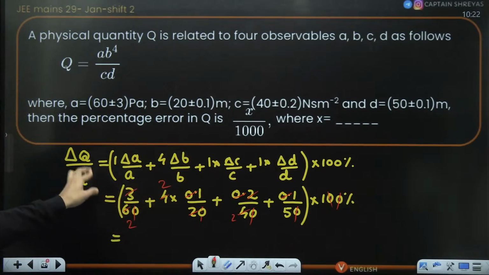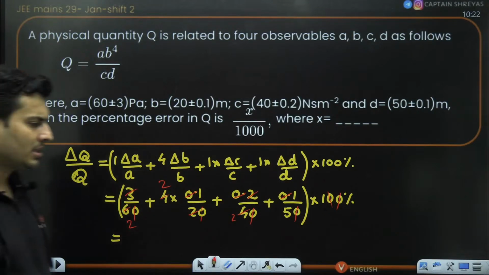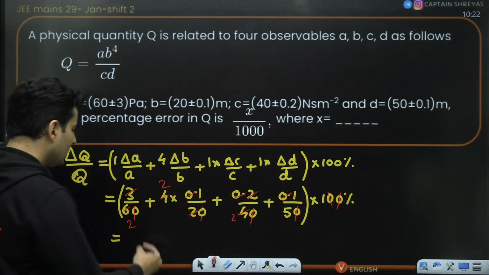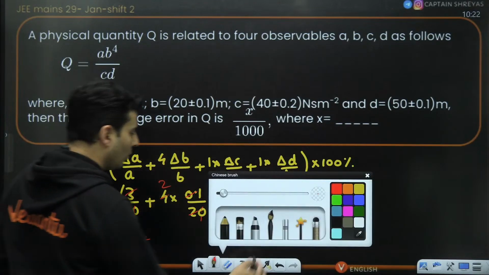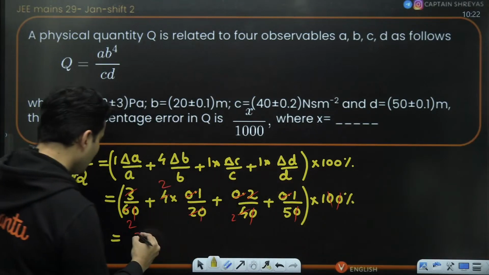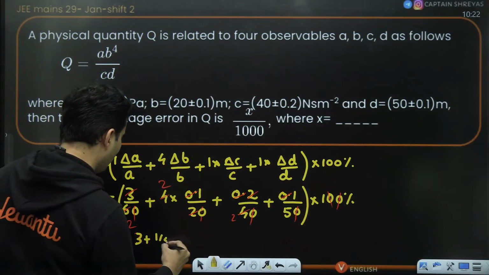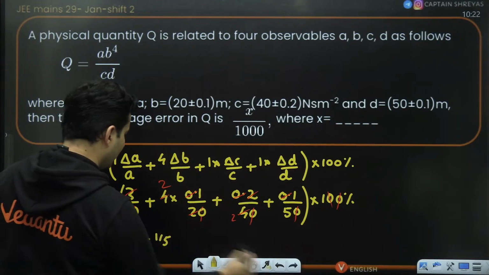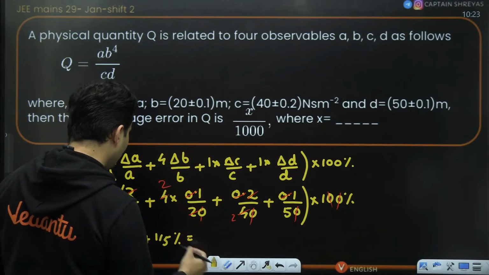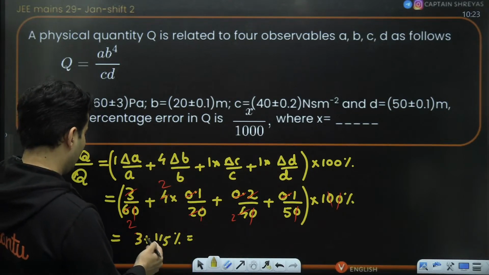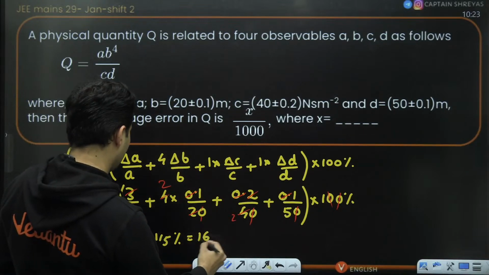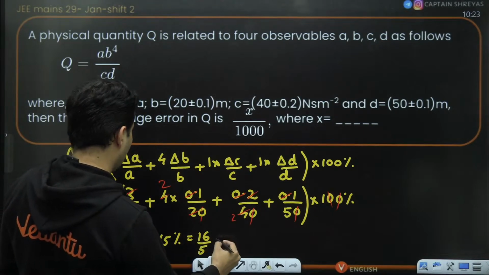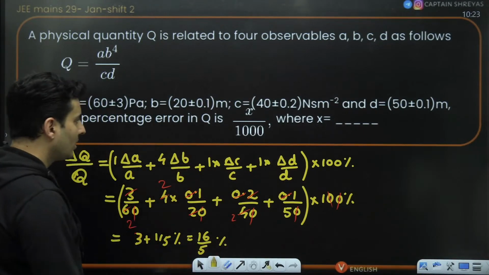3 is there. And just check if you are also getting 1 by 5 over there. Yes, 3 plus 1 by 5. Just check this out. All right, everything in percentage, of course. 5 threes are 15, 15 plus 1 is 16, so 16 by 5 percent.